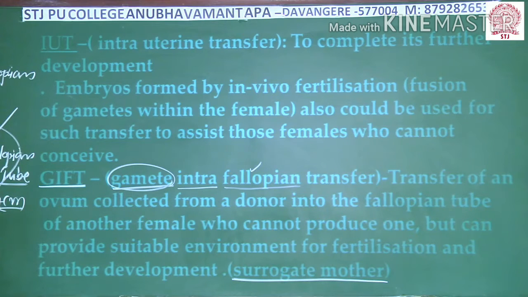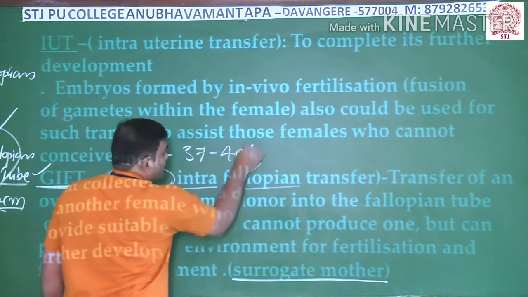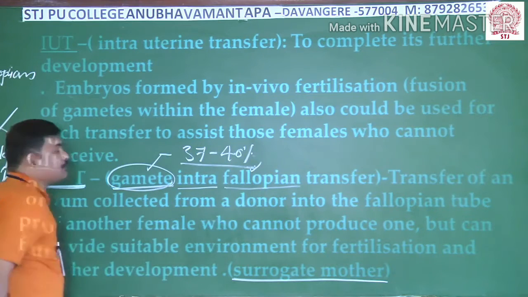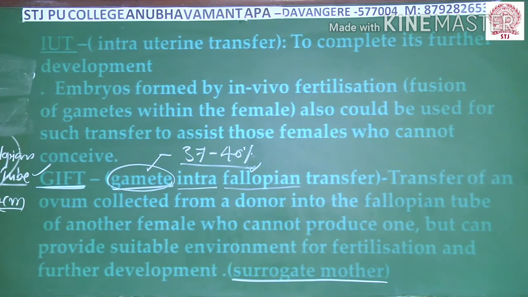So here, as I said, in this case, generally we collect the sperm and the gametes, and they all get introduced into the fallopian tubes. Hence, we call it gamete intra-fallopian transfer. Coming to this method, the success rate is 37 to 40%. So this is one more important method that is available to us. Now let us see another, the last method that is available to us in order to have children.